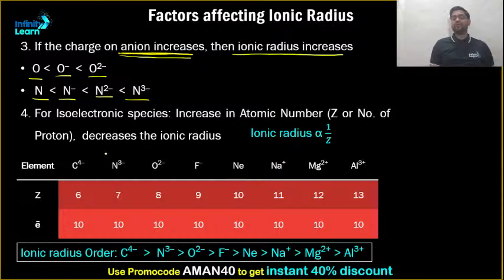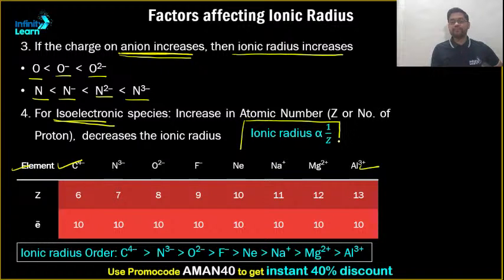Clear? Now, what if they are isoelectronic species? What is an isoelectronic species? Having the same number of electrons. If we see these elements from C4 minus to Al3 plus, they have the same number of electrons. So in such cases, for isoelectronic species, please remember this: ionic radii is inversely proportional to atomic number.